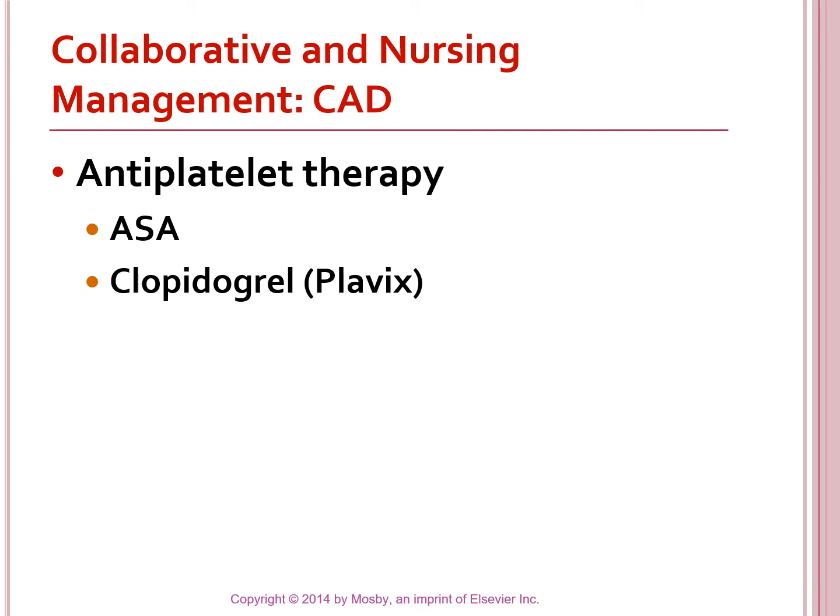Okay, antiplatelet therapy. Well, the problem when you have angina and you have narrowing of the vessels is that you have plaque in there, and that plaque can get small little cracks and ruptures in it, and platelets will stick to it real easy then because you have thrombogenic surfaces underneath the plaque there. And if you take an aspirin a day, it's less likely for that to happen.